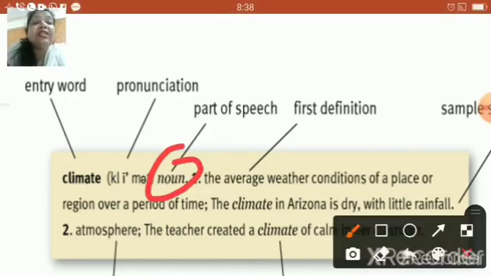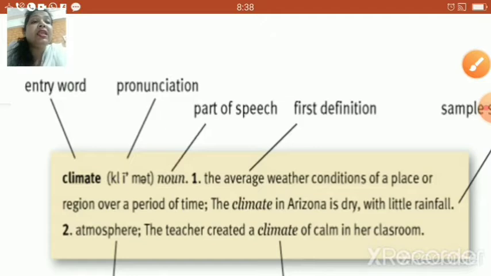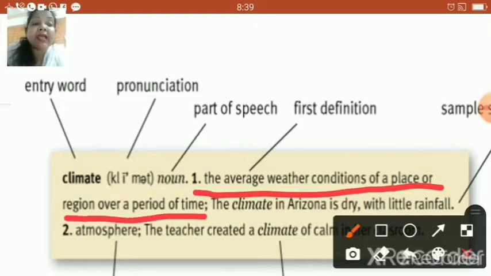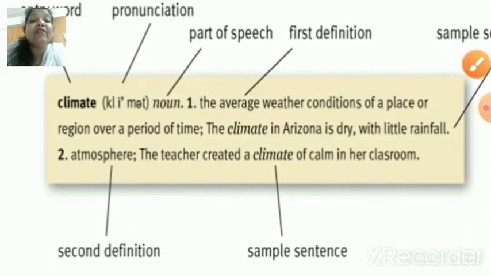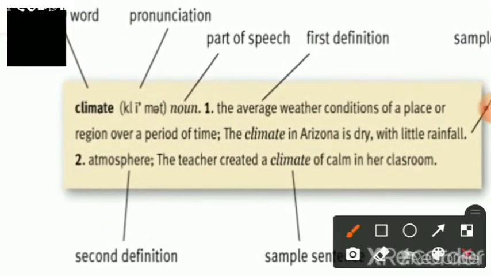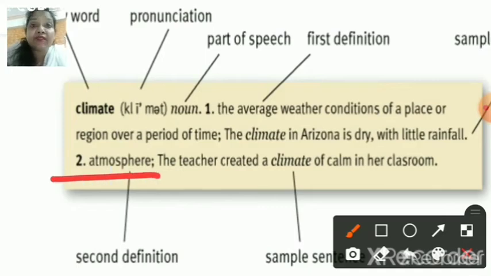Now, it is also giving us two definitions, children. The first definition is the average weather conditions of a place or region over a period of time. And they have also given us one more definition. Now, what is the second definition, children? Yes, it says that it is an atmosphere.